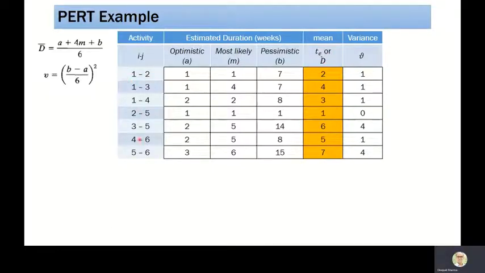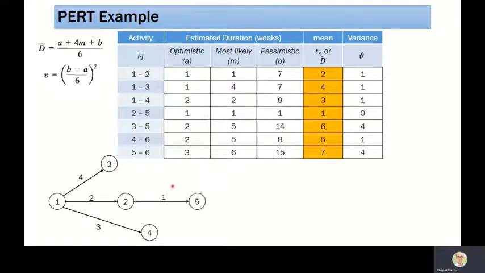So let us look at these activities and their relationships. 1-2, 1-3, 1-4, we can understand these are concurrent activities. Then we have 2-5 and 3-5, so from 2 and from 3 we have a common node, 5. Finally, we have 4-6 and 5-6. So 4 and 5 will be converging at 6. The numbers which I have mentioned correspond to the average values. Let us consider 1-2, the average value is 2; 1-3, the average value is 4; 3-5, the average value is 6, and so on.